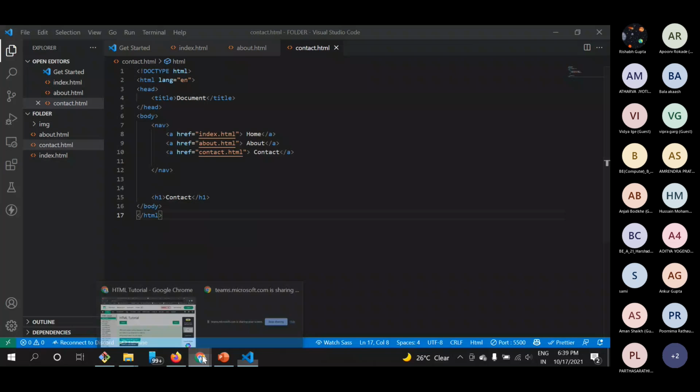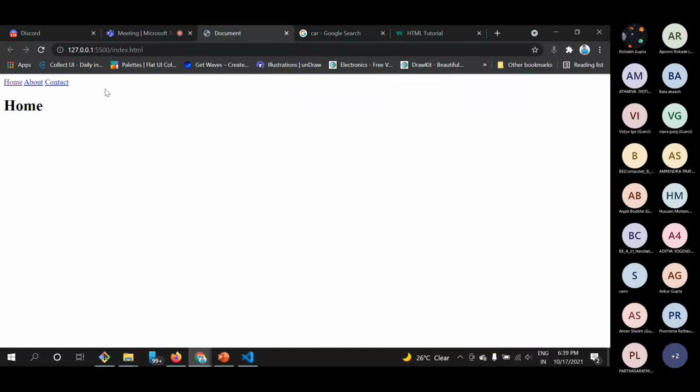Now if I go to our site, you can see that there is home, and if I change it to about, it will redirect to about.html, and about is displayed here. That can be anything we want to display in about, but we are just using a sample. If I go to contact, it will redirect us to contact.html, and you can see contact here.